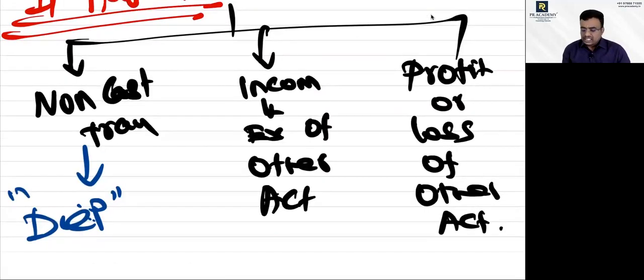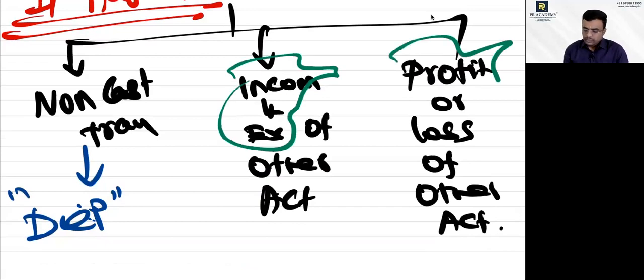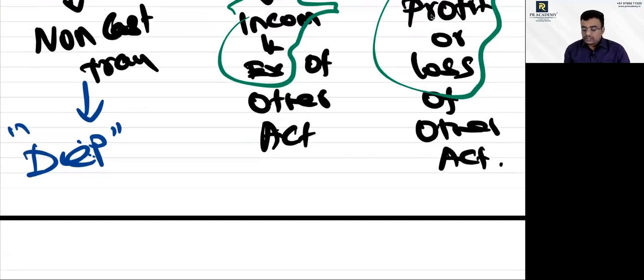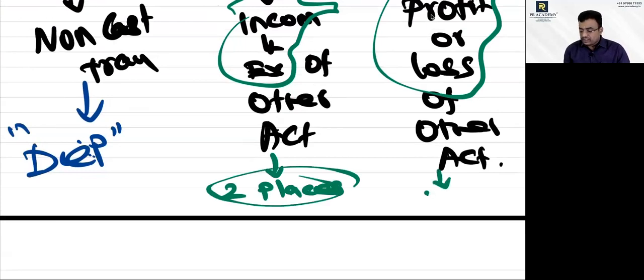Depreciation. What is next? Income or expenses of other activity. Be very careful, my dear friends. Income or expenses will have impact in 2 places, whereas this will have impact in only one place. I'll tell you.